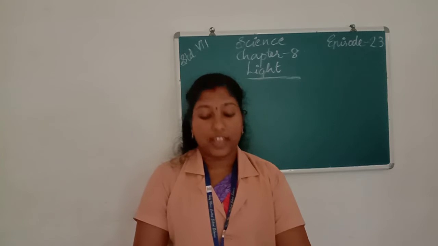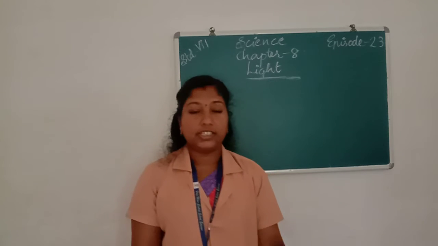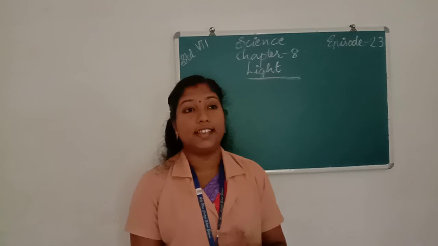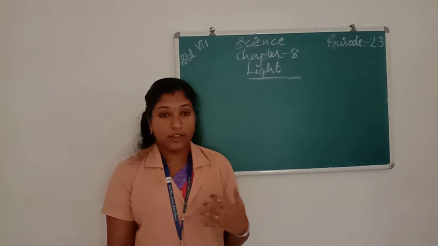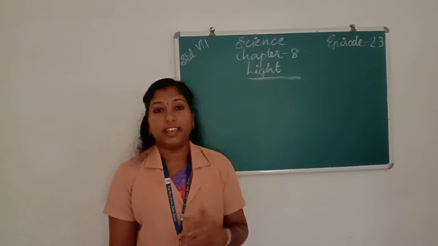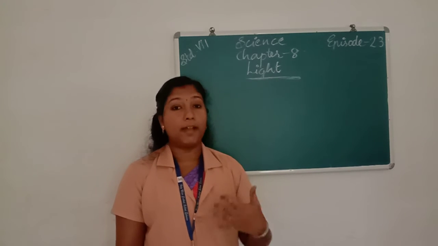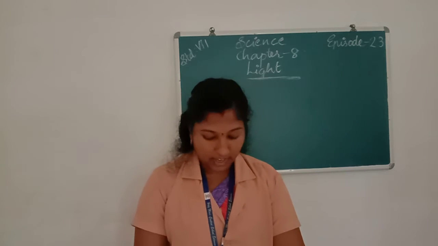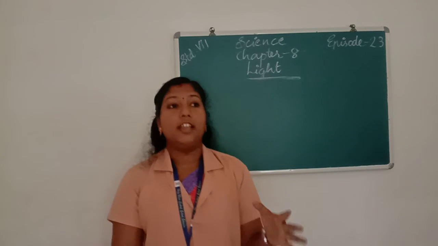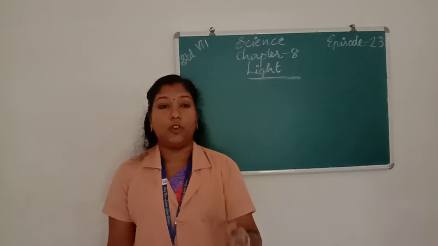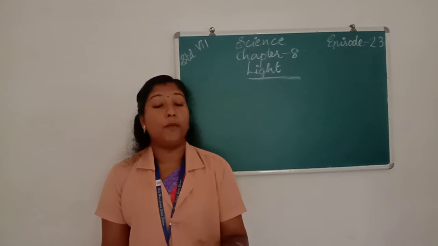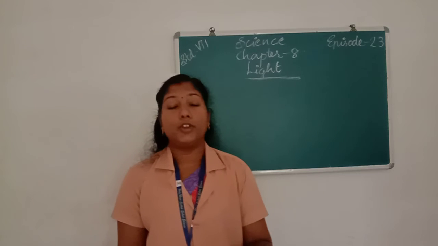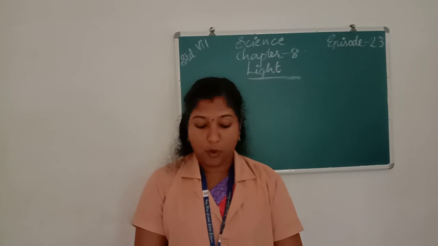What is an incident ray? The light ray that falls on the reflecting surface is called the incident ray. What is a reflected ray? The light ray that gets reflected back from the reflecting surface is called a reflected ray. What is the normal? The normal is an imaginary line drawn perpendicular to the reflecting surface at the point of incidence.